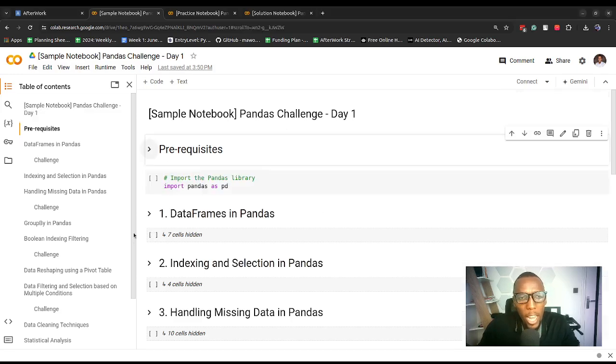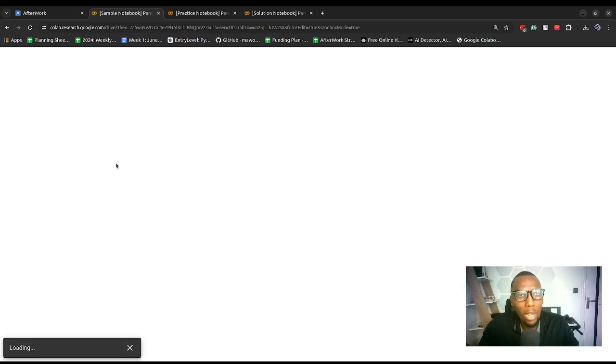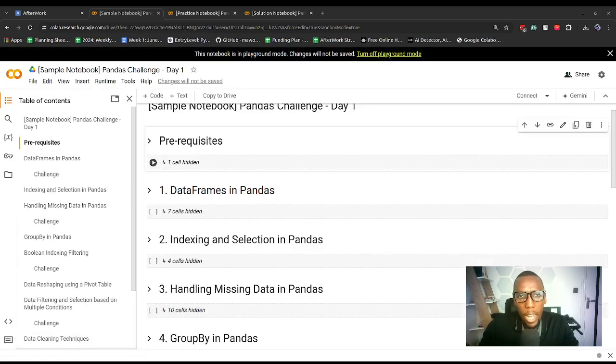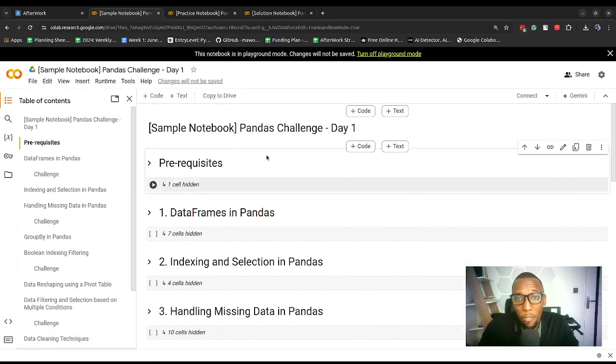Once you do that, you're going to go through prerequisites. But before I do that, I'll just open mine in playground mode. I don't want to make any changes to this notebook. And then I'm good to go. Once you have the copy of the notebook, go to that copy and click on connect to connect the notebook to Google servers. It will show at the very top right, connected. That means that we are good to go. You'll see a green check. Now we're connected.